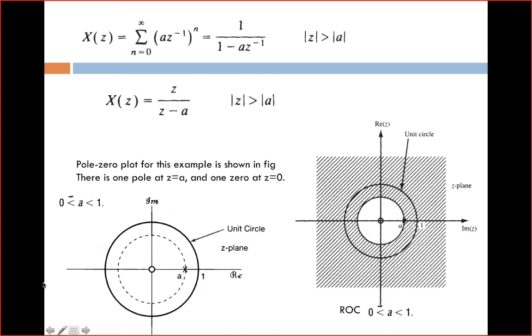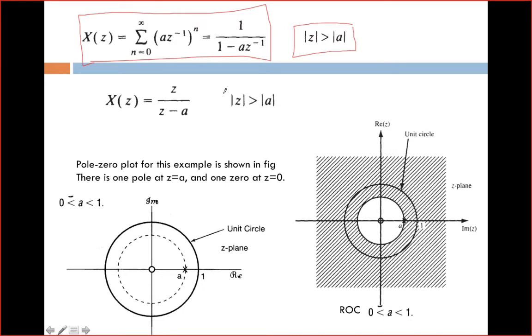So I am rewriting the z transform equation, the one we determined in the previous slide: 1 by 1 minus a into z power minus 1, and the ROC condition is magnitude of z should be greater than magnitude of a. Now I am going to replace z power minus 1 by 1 by z.